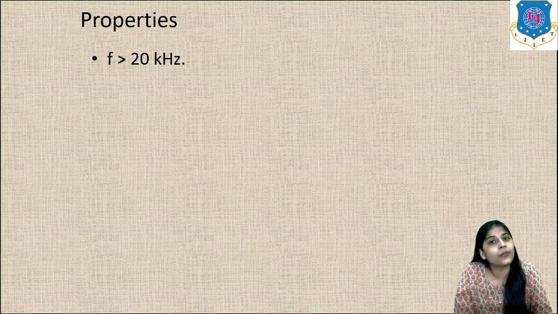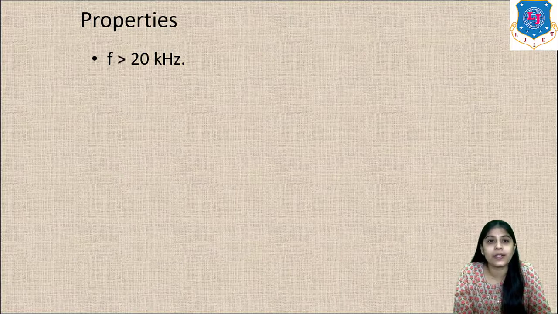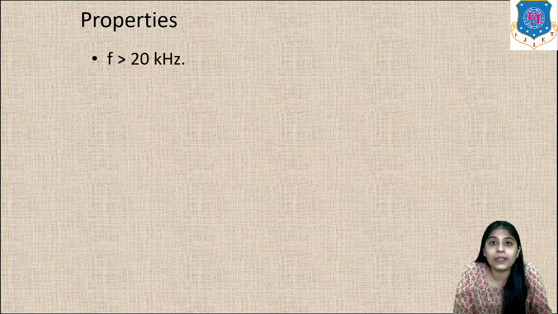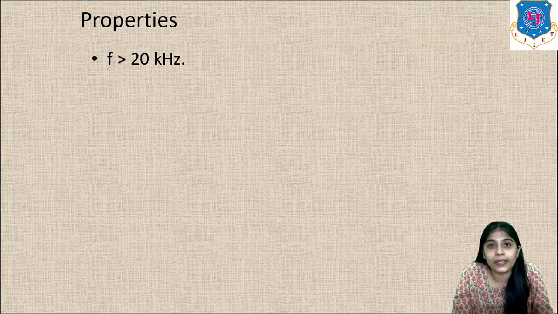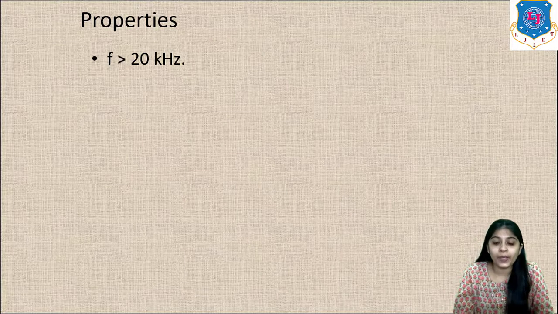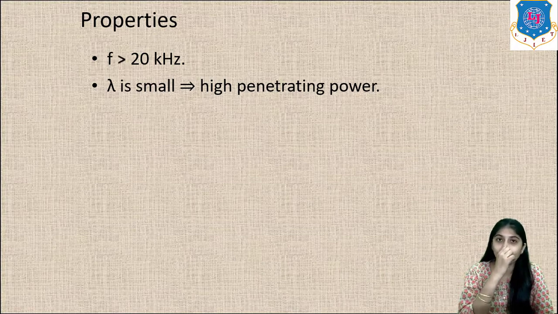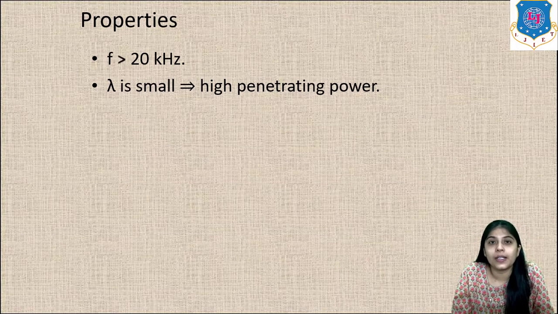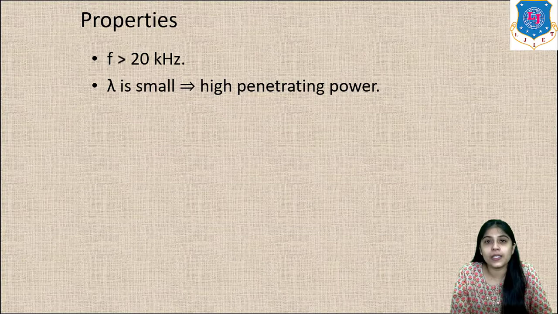The first characteristic is that the frequency is greater than 20,000 Hz, or 20 kilohertz. The next characteristic is that its wavelength is small.